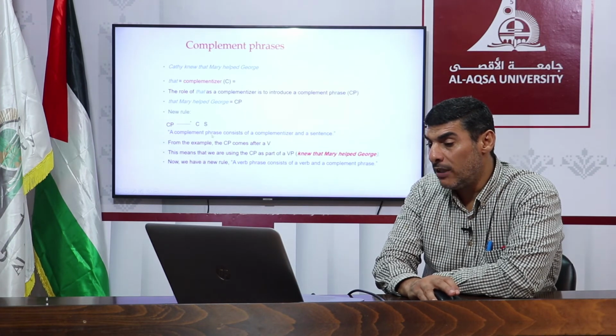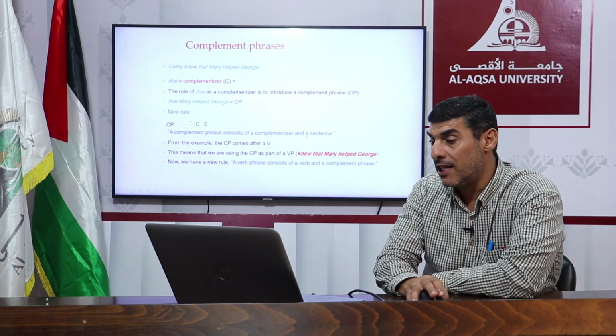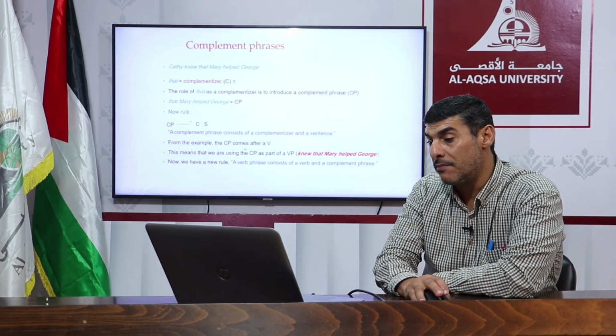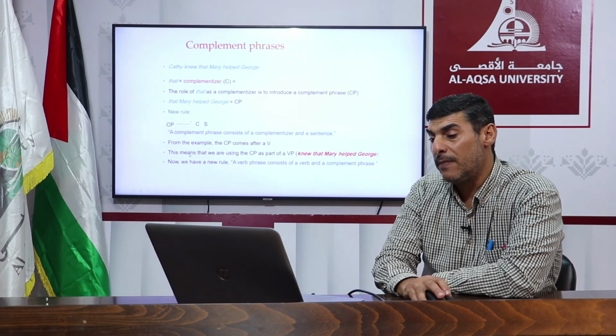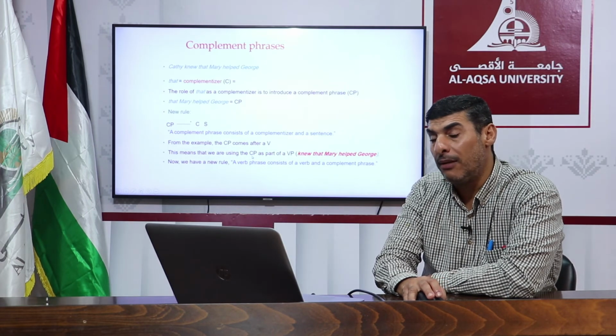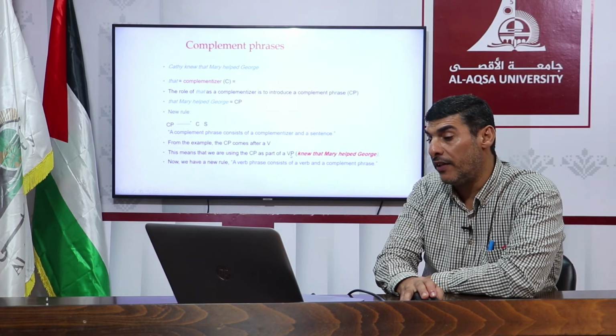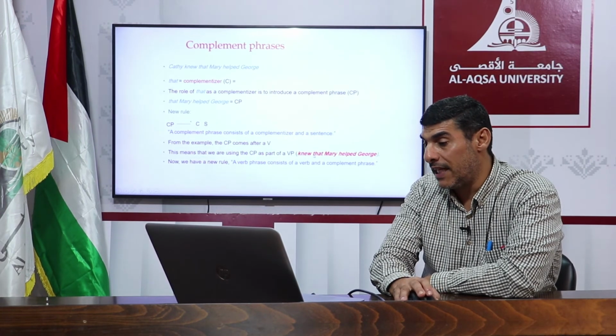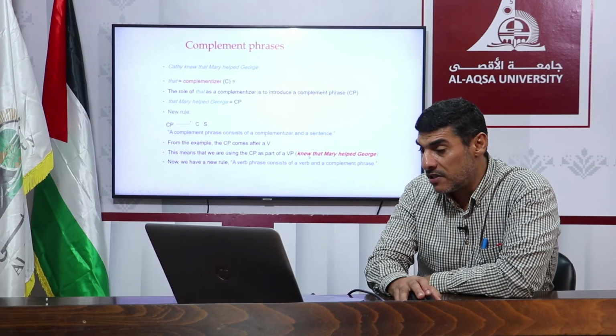So once again, a complement phrase consists of a complementizer and a sentence. For example, the complement phrase comes after a verb. This means that we are using the complement phrase as part of the verb phrase. Part of the verb phrase: knew that Mary helped George. So this is part of it.